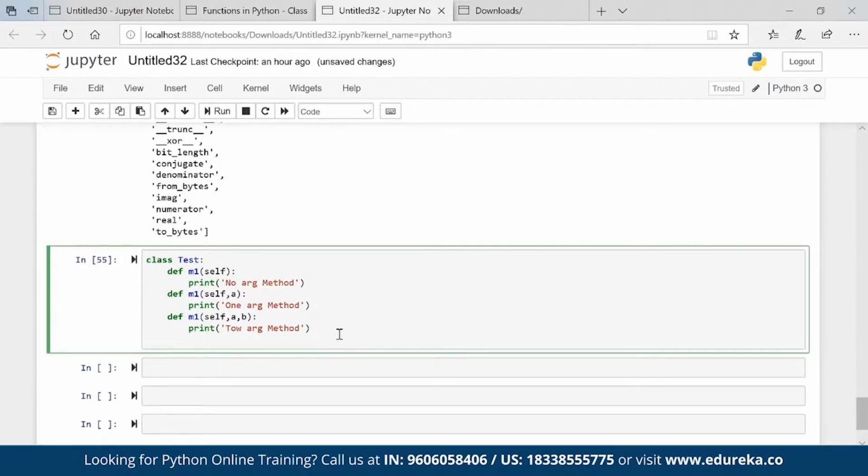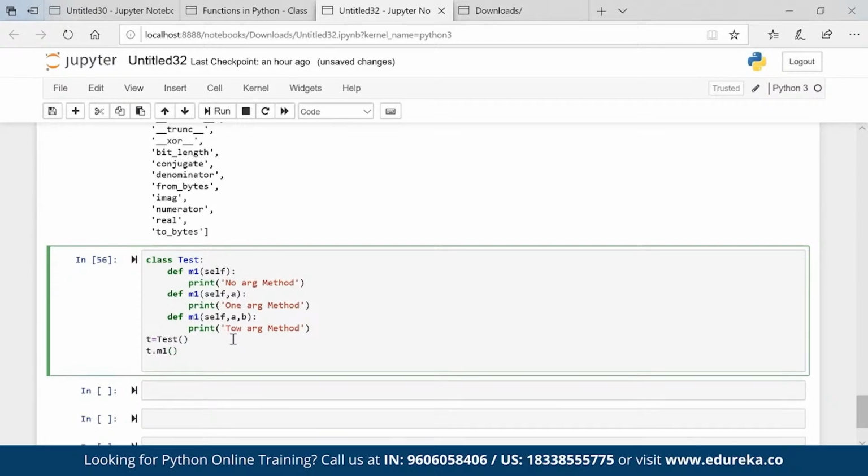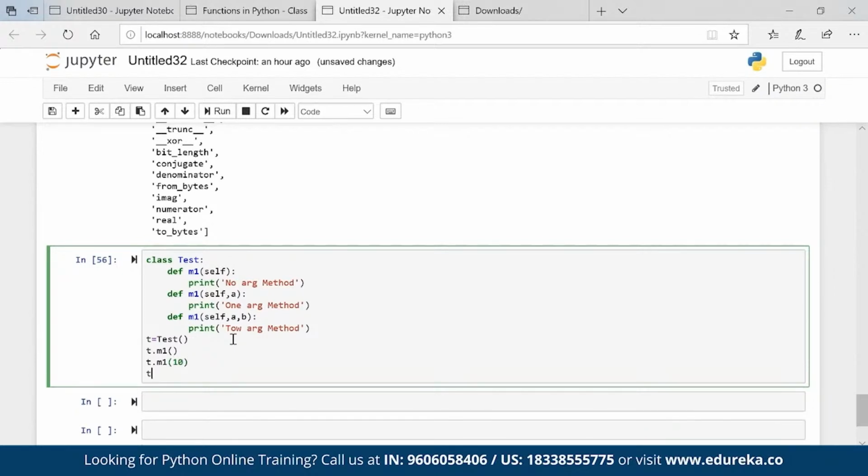Now the question arises: t equals Test, I'm creating an object. Will t dot m1 work? T dot m1 10 will work? T dot m1 10 comma 20 will work?